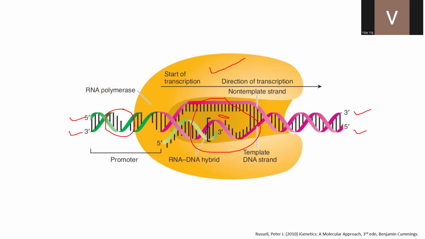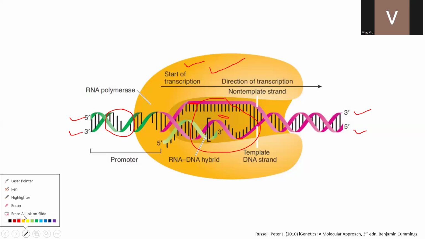And this denaturation or the separation is brought about by none other than this DNA-dependent RNA polymerase enzyme. And this light green color thing is the mRNA which is being synthesized. And this mRNA is bound to one of the DNA strands. So it's called an RNA-DNA hybrid.